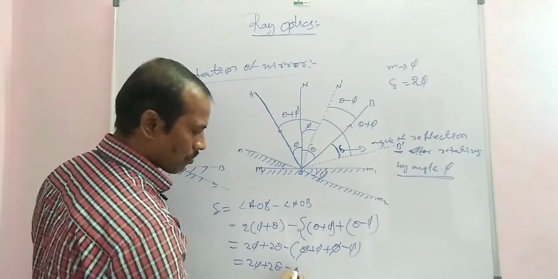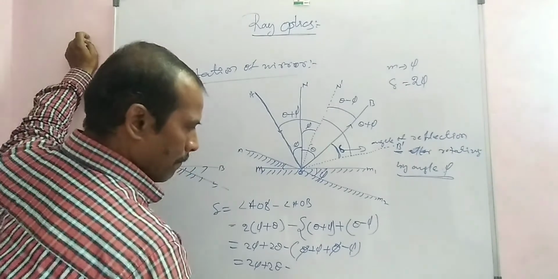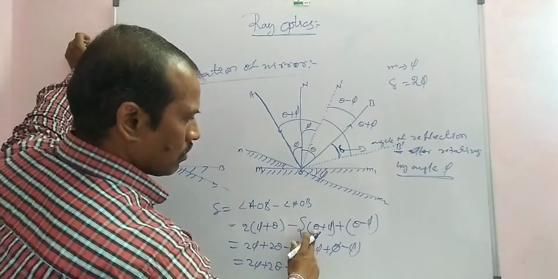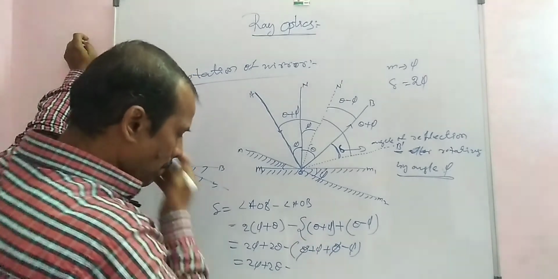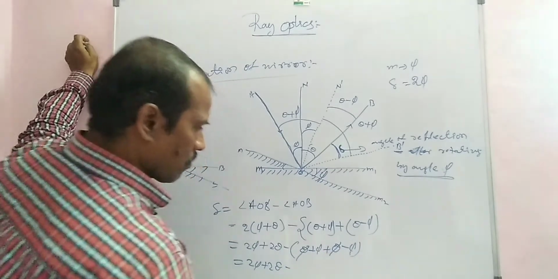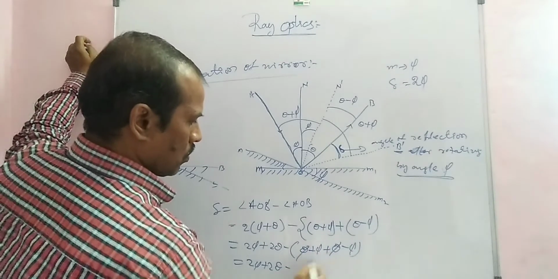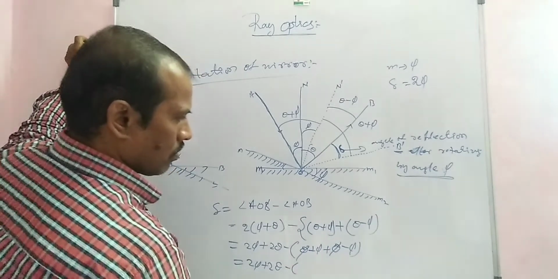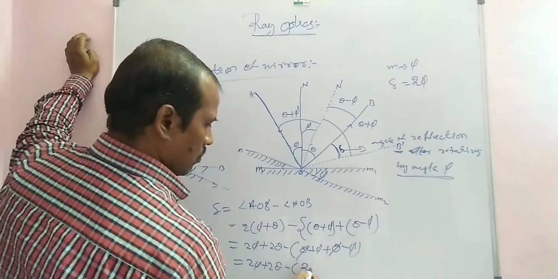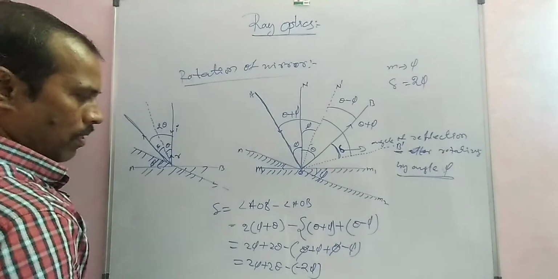Theta gets cancelled, 2 phi remaining. Theta gets cancelled, minus 2 phi.